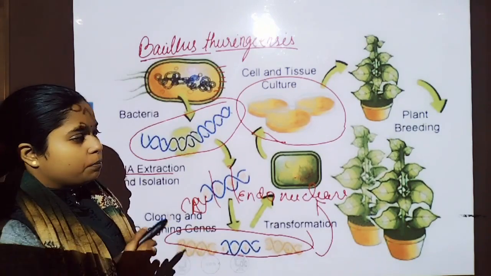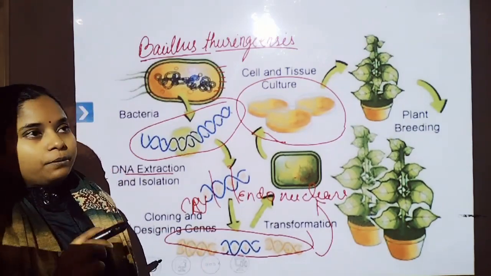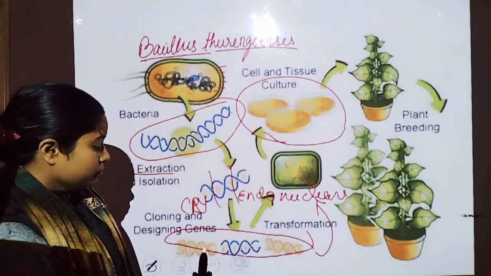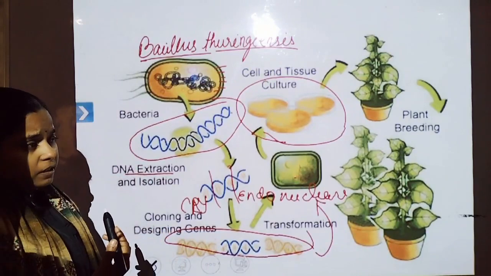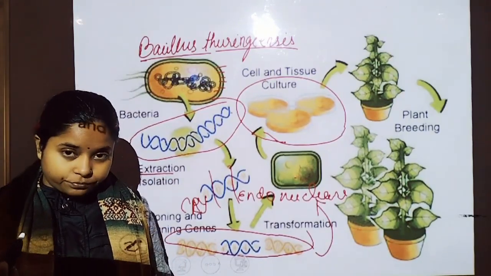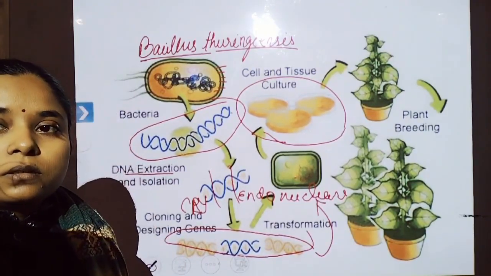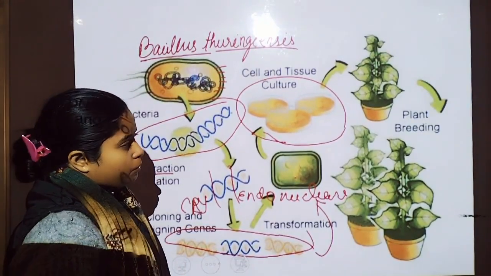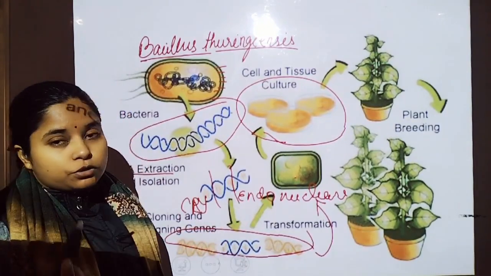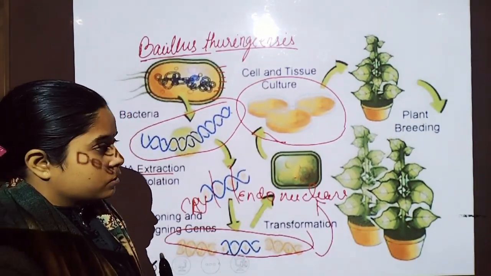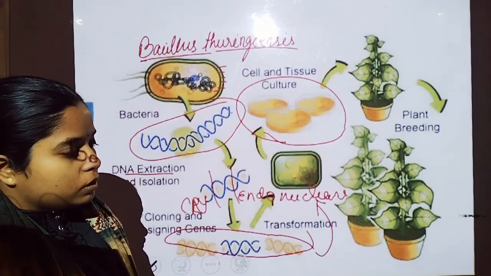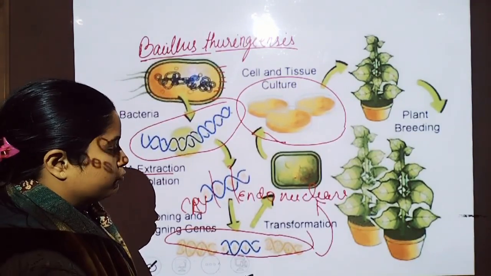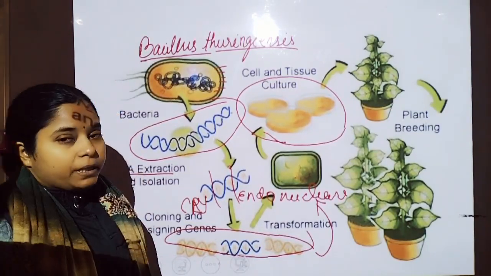This plant is fertile, and plant breeding occurs, so that the plant forms offspring that have similar genetic material. Whenever we get the seed, we introduce that seed into the field, so that all the plants that germinate from the seed have the same genetic material as that of the modified, recombinant plant.